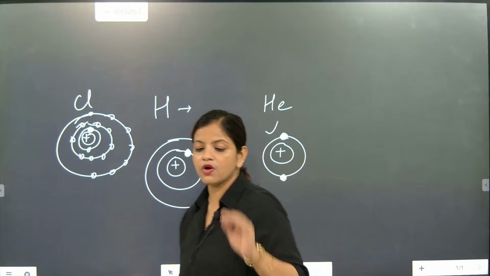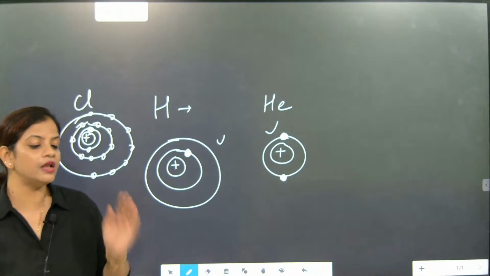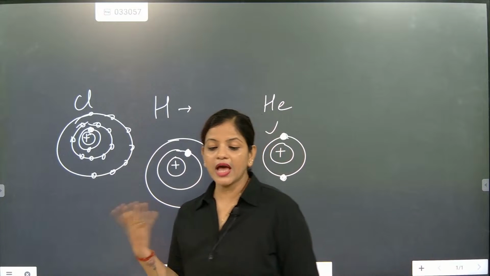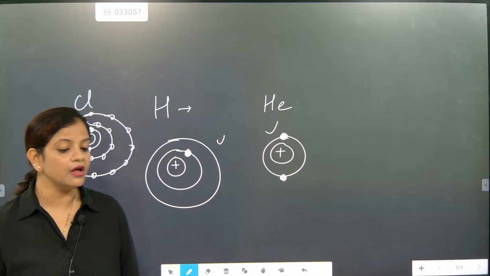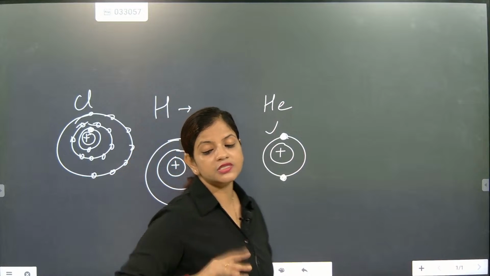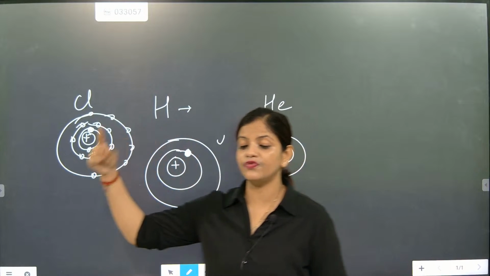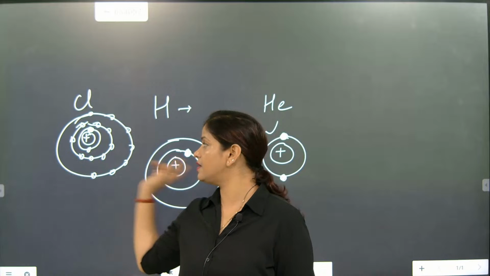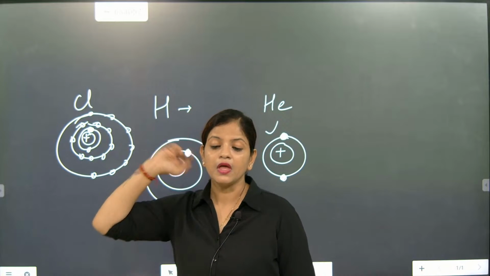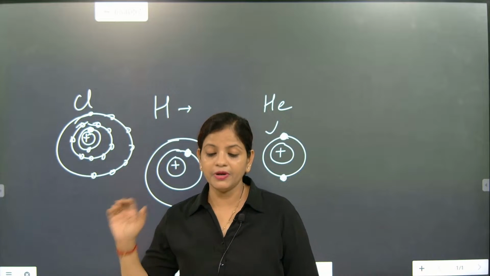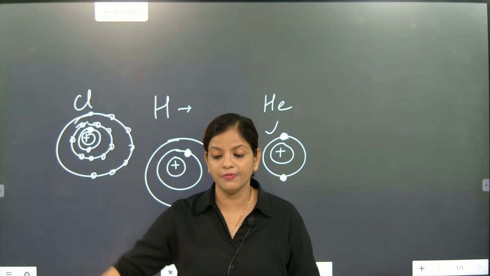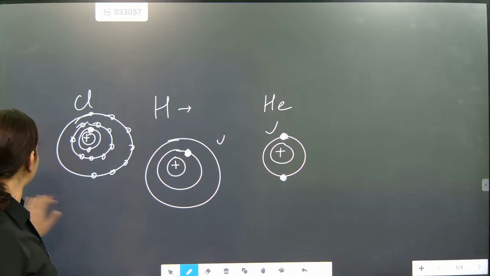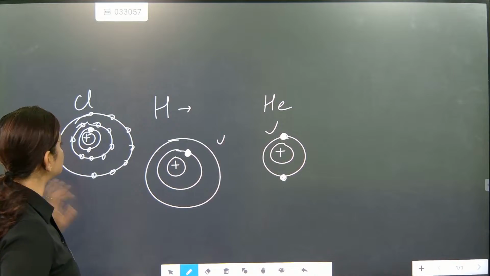So this is one of the concepts we learned about elements, and the concept we learned about atoms. Understood? See, the atoms make the element, but the atoms of different elements are not the same. The atoms of different elements are different. Like the hydrogen atom, chlorine atom and helium atom, they are all atoms, but they are different for different elements. This is the most important thing we have learned. Understood? So now we'll go back to our work, please.